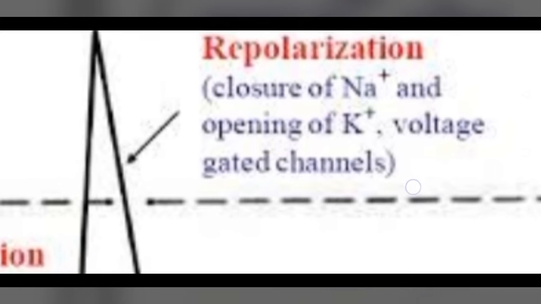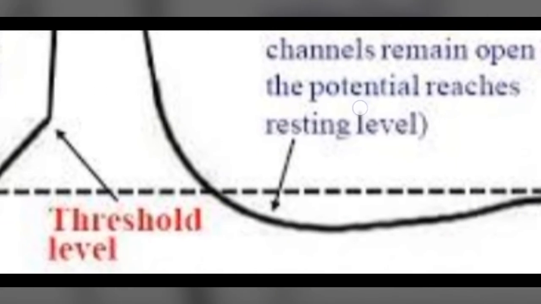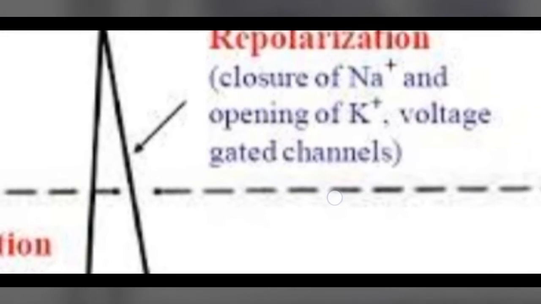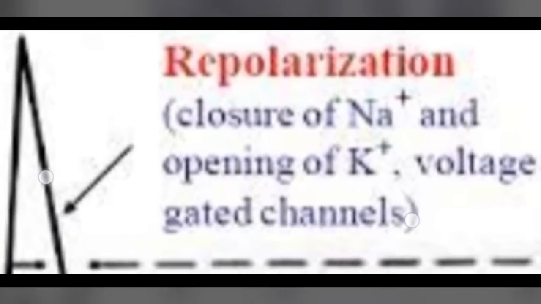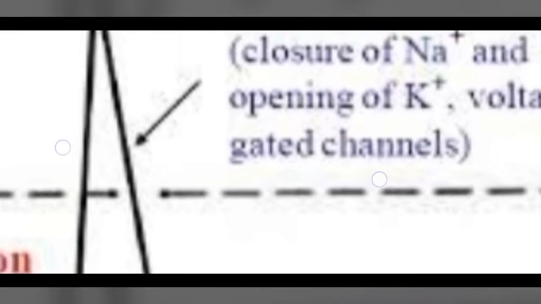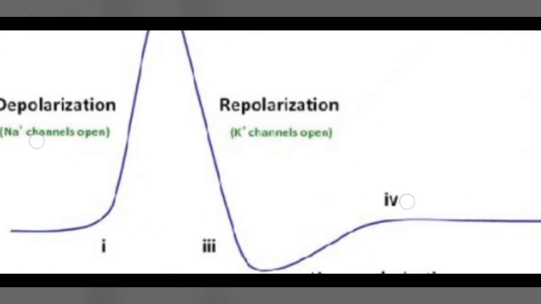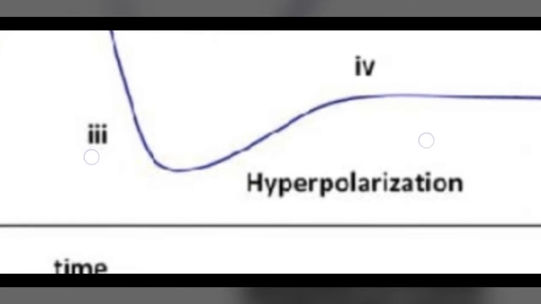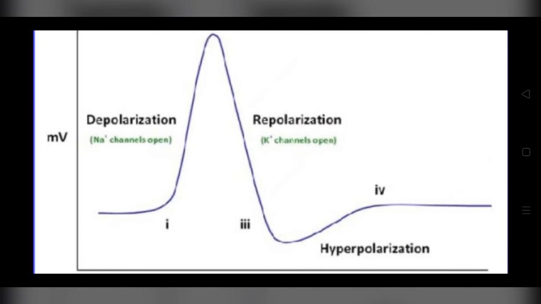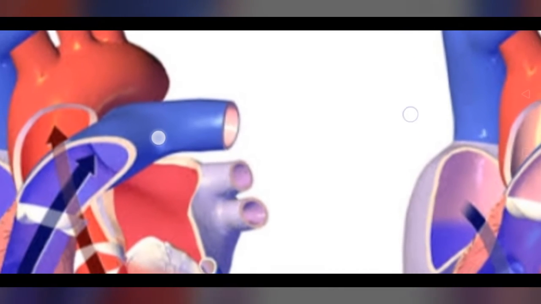Slowly, this is through potassium efflux, outflow of potassium ions. This repolarization is the stage of action potential in which the cell experiences a decrease of voltage due to the outflow of potassium ions. As potassium ions flow out, the voltage decreases, so the repolarization takes place. This occurs after the cell reaches its highest voltage from depolarization. Now we are going to see about the heartbeat.